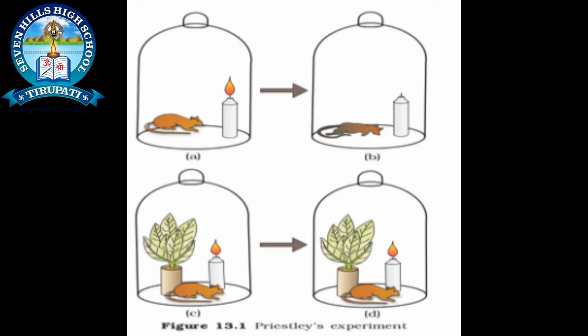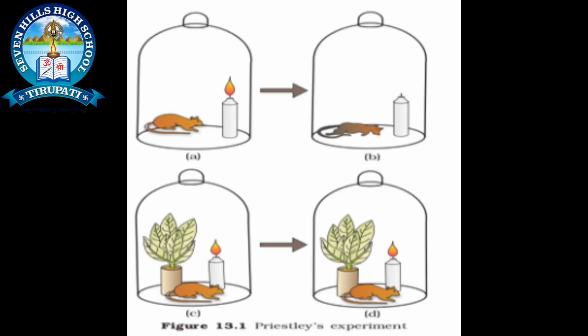With the introduction of the mint plant, the plant releases oxygen, which is essential for the survival of organisms and also essential for combustion. So Priestley's experiment confirmed that gaseous exchange was going on, and plants were giving out a gas that supported burning and is also essential for the survival of animals.